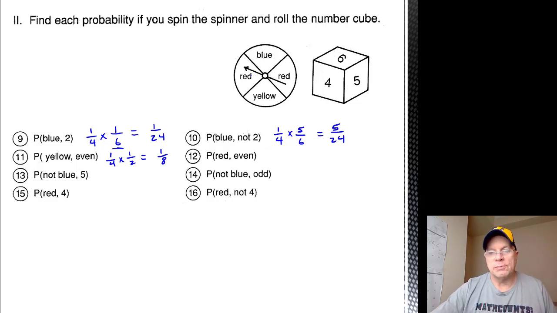Probability of spinning red, you have to look closely and realize there are 2 red spaces, so 2/4 or 1/2. We know the probability of rolling an even number is half, so the probability of spinning red and rolling an even number is 1/4.